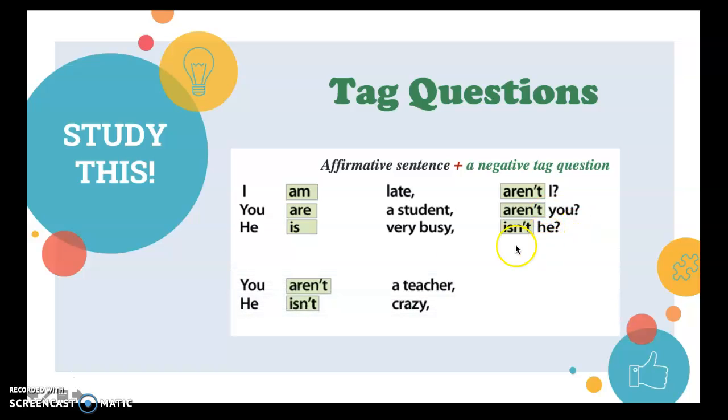What happens if we have a negative sentence? If we have a negative sentence, we have to use a positive tag question. For example, you aren't a teacher. The tag question is, are you? He isn't crazy. The tag question is, is he? And we have to use the same subject. And this is very important. You. He.